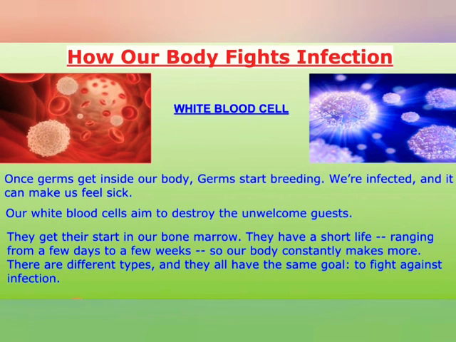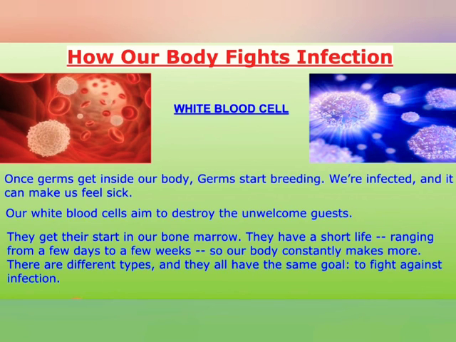White blood cells are of different types, but they all have the same goal, to fight against infection. What is their main aim? The main aim of white blood cells is to fight against germs, against bacteria, virus, fungi, protozoa.